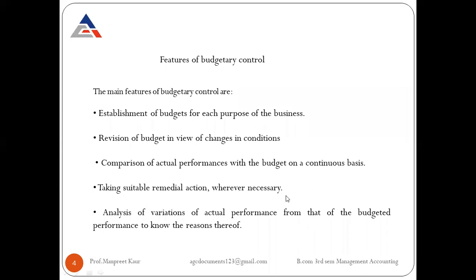Proper plans should be maintained by the organization, and these plans must be communicated to the workers who are performing the activities so that they can perform them with the given amount of budget.